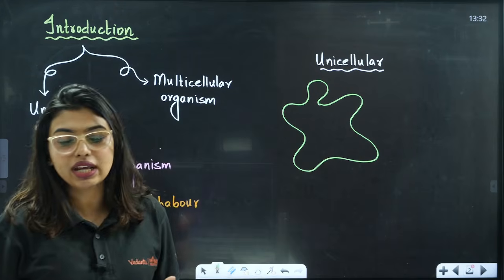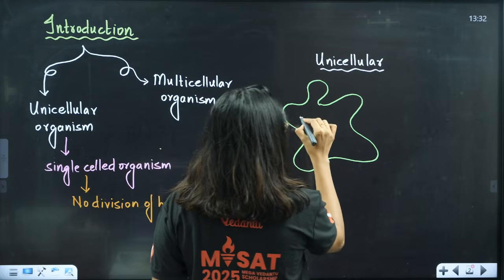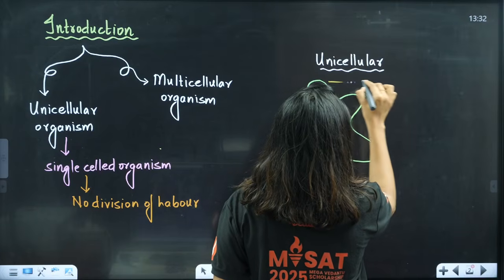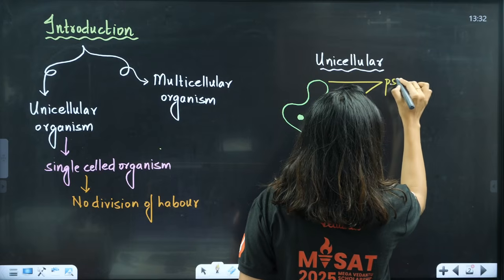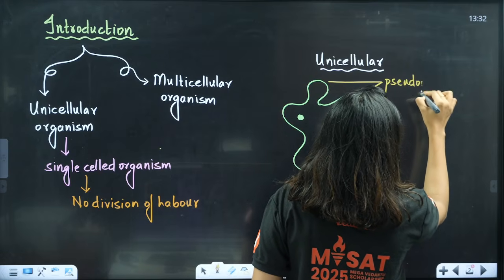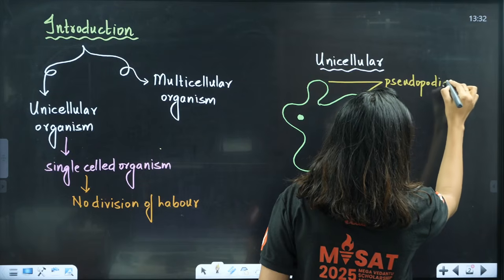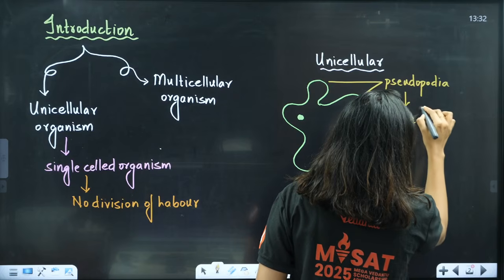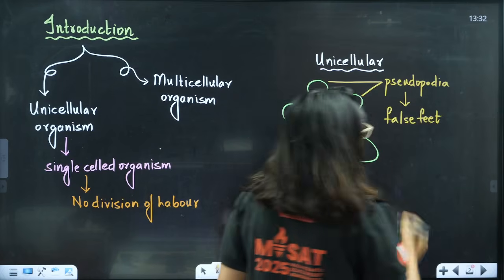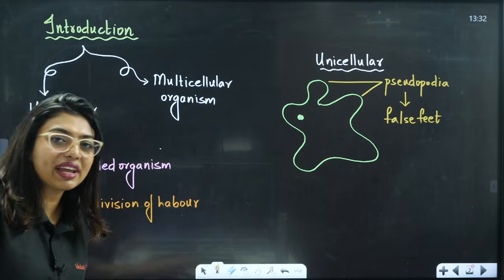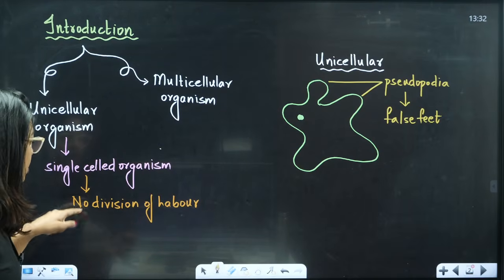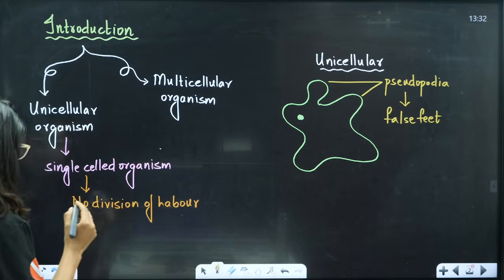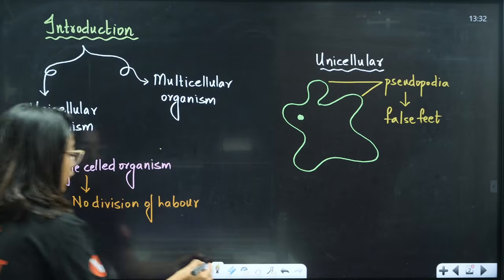In the unicellular organism, one very important thing, students, is the pseudopodia. What is there? This is the pseudopodia. Pseudopodia is the false feet. So the pseudopodia will help them for movement, okay? Movement and also for capturing food and so on. So here we will notice that this single cell is doing everything by itself. Students, there is no division of labor. In a multicellular organism there is division of labor, but here, since there is none, this single cell is performing what all functions?